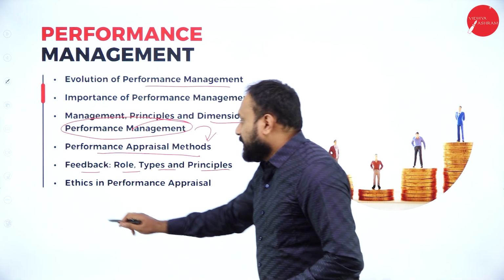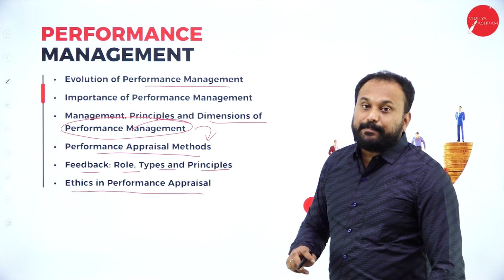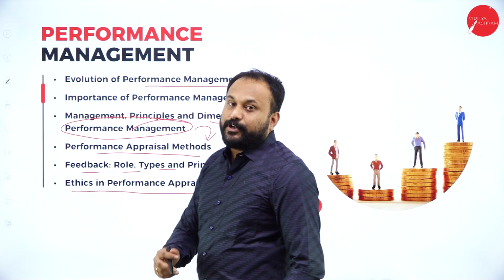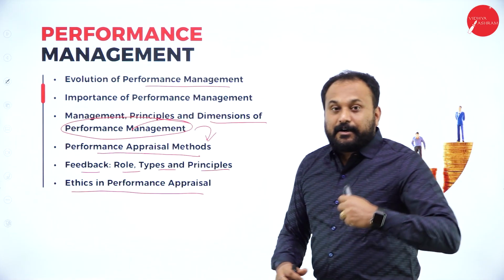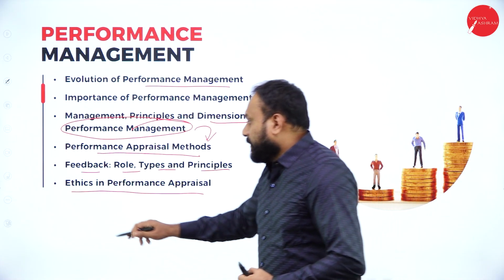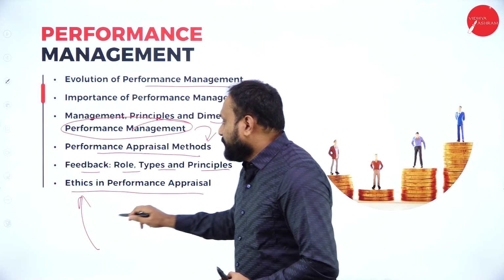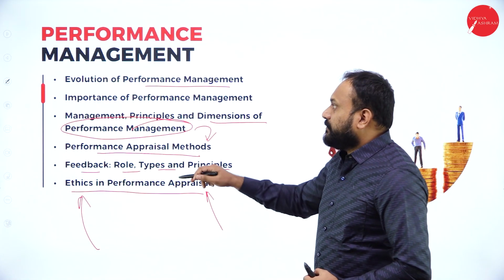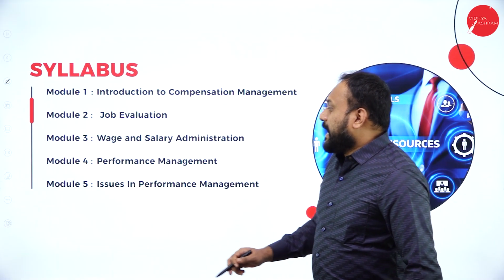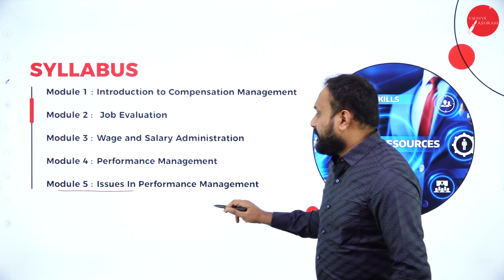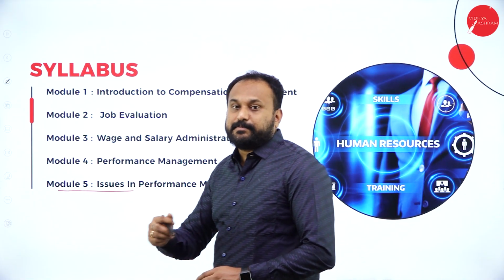The last is the ethics in performance appraisal. That is a very important topic which you are supposed to know. How and why there should be ethical conduct while you go for performance appraisal, we will learn in this chapter only.